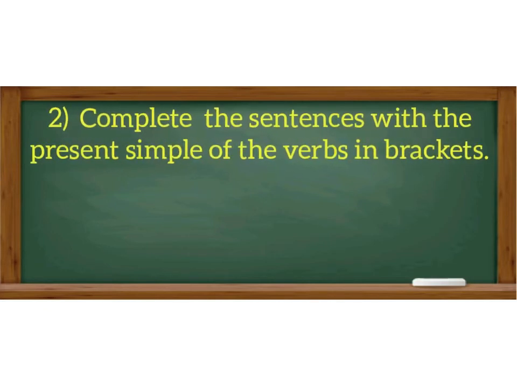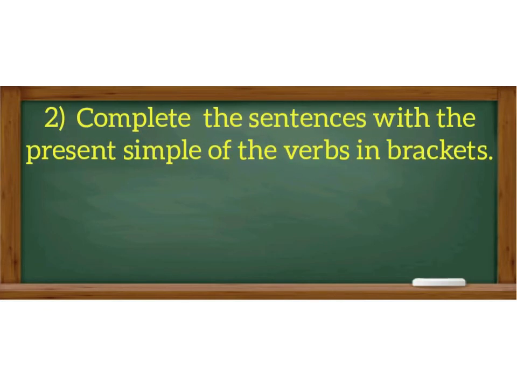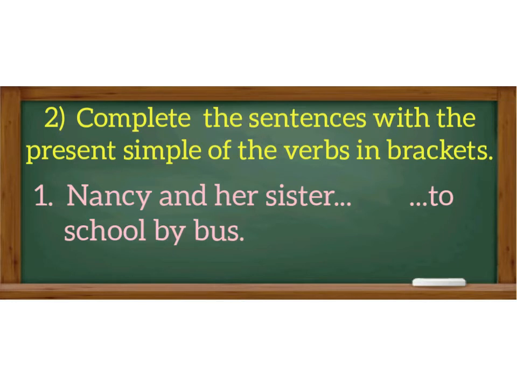Now let's move on to the next exercise. Exercise number 2. Complete the sentences with the present simple of the verbs in brackets. Nancy and her sister, to go, to school by bus. Nancy and her sister are plural. We can replace them by the pronoun they. So we simply use the base form of the verb to go. Nancy and her sister go to school by bus.